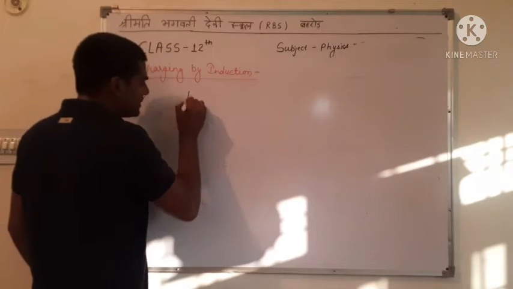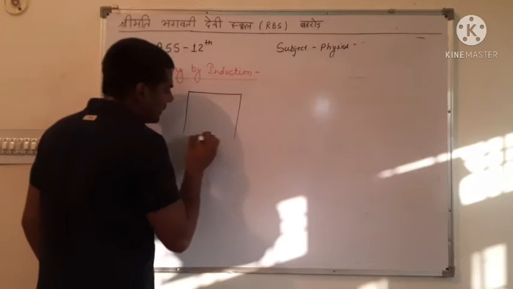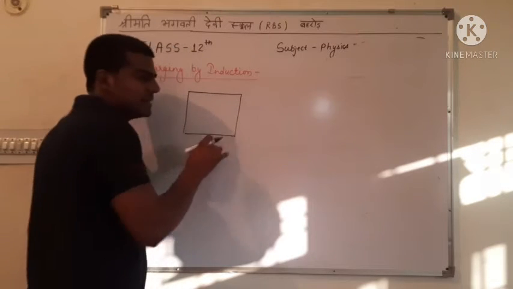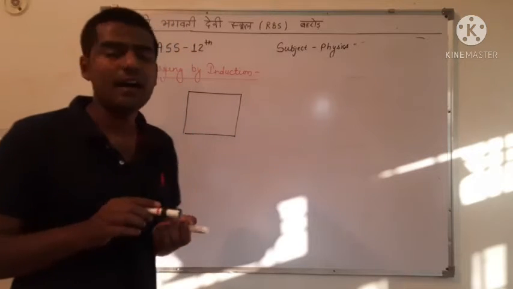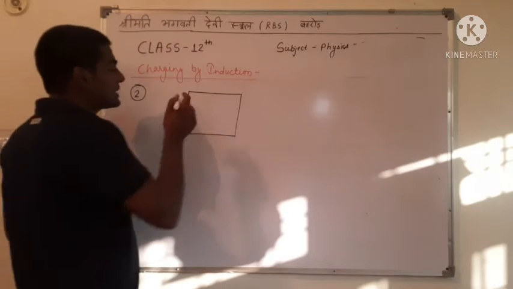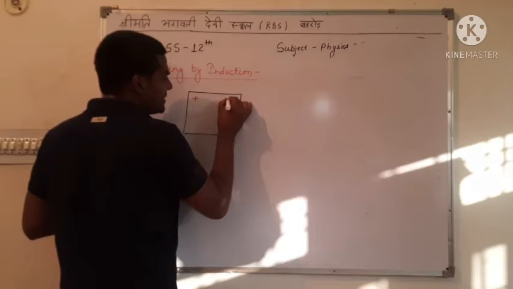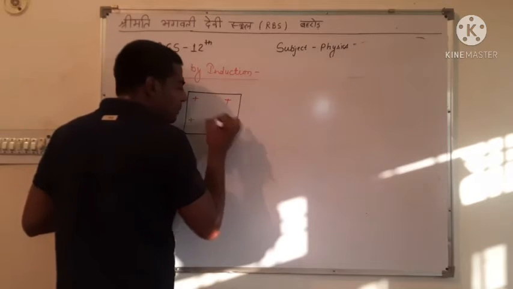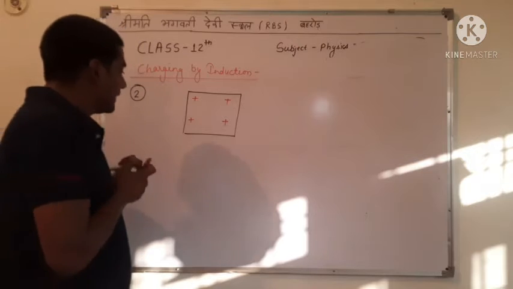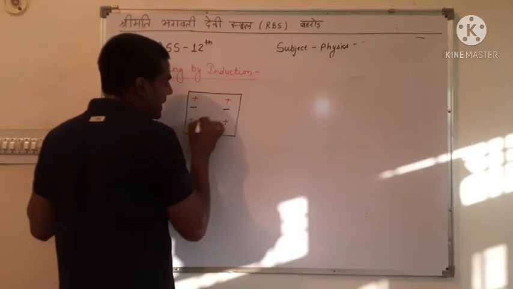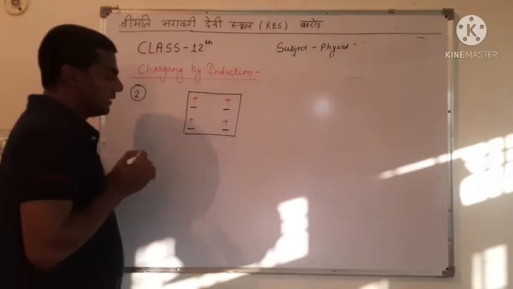Uncharged body means there are the same positive and negative charges available in the body, or the total charge of the body is 0. Let us consider 4 positive charges available on the uncharged body, then 4 negative charges are also available.